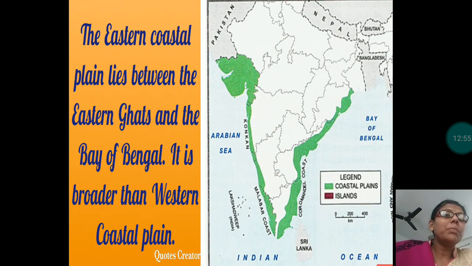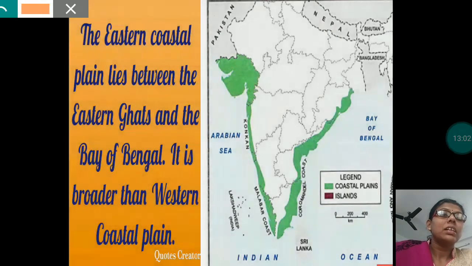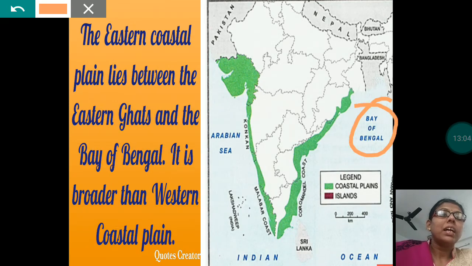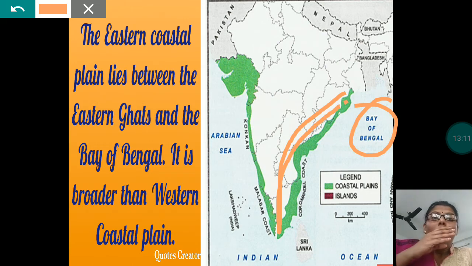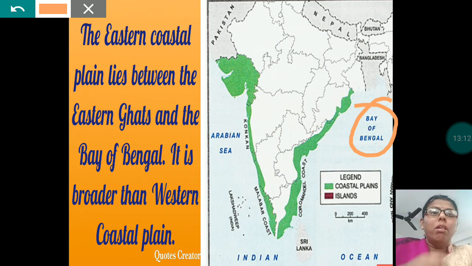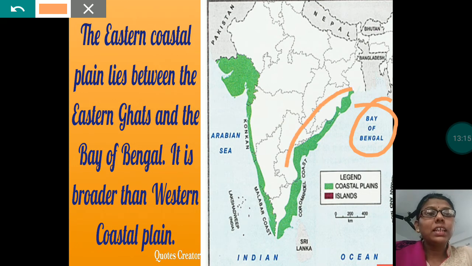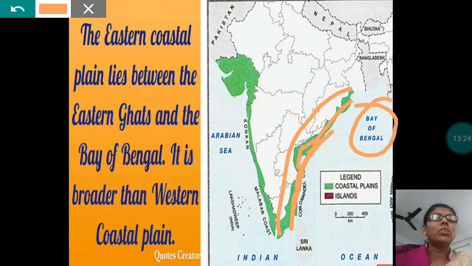The eastern coastal plain lies between Eastern Ghats and Bay of Bengal. Okay, here you can see. This is Bay of Bengal, and this is the eastern coastal plain. These are the Eastern Ghats, and it is Bay of Bengal. So what is this green area showing? This green area is showing eastern coastal plain.